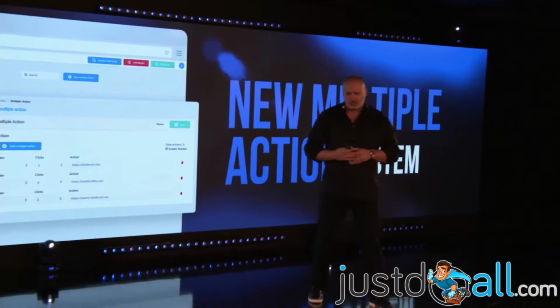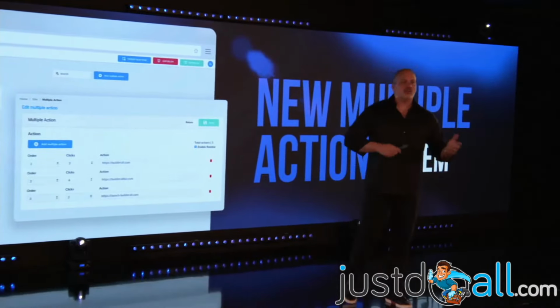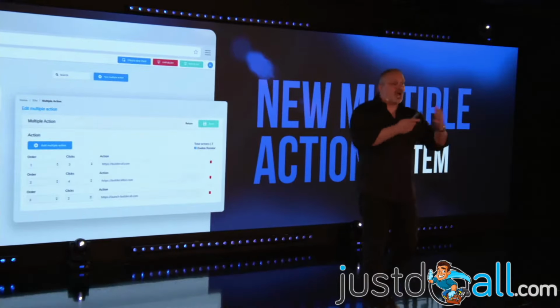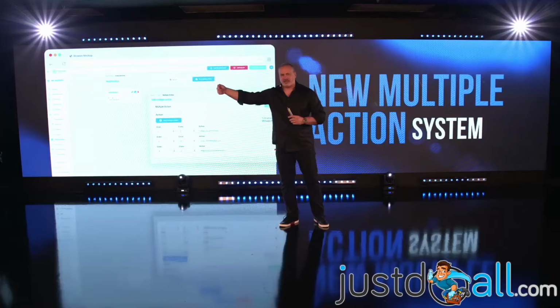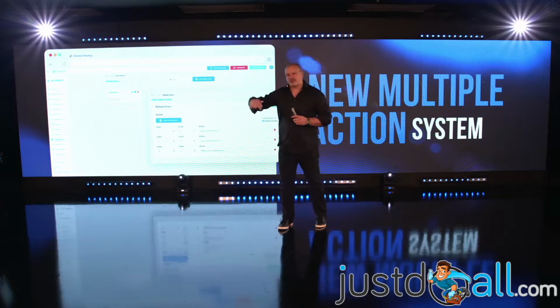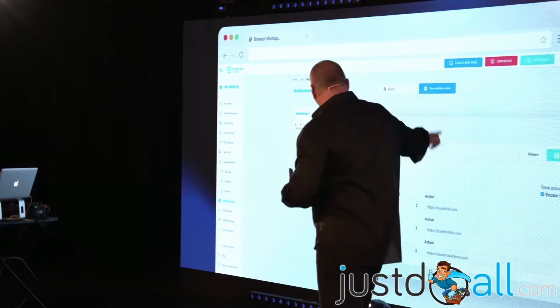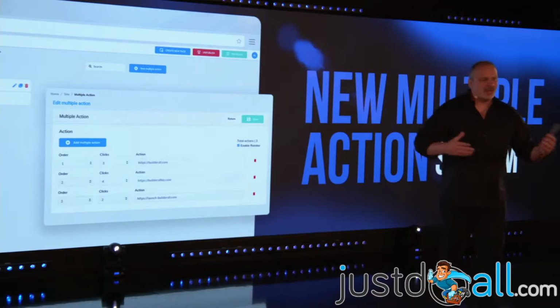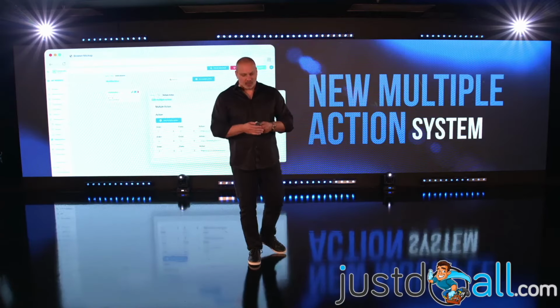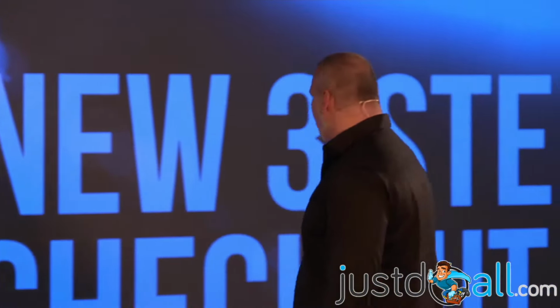So for example, how can you use that? You are doing something where you are going to talk with people. You're going to get some calls, and you have 5 people taking the phone calls. So you can create a button, like the first call goes to the first person attending and getting the phone. The second to the second person, third, fourth, fifth, and then it's going to rotate and bring it back to the first person to take the phone. So many, many things that you can do with this multiple action system. All right, guys? If you need it, you're going to find it here on Cheetah Builder.